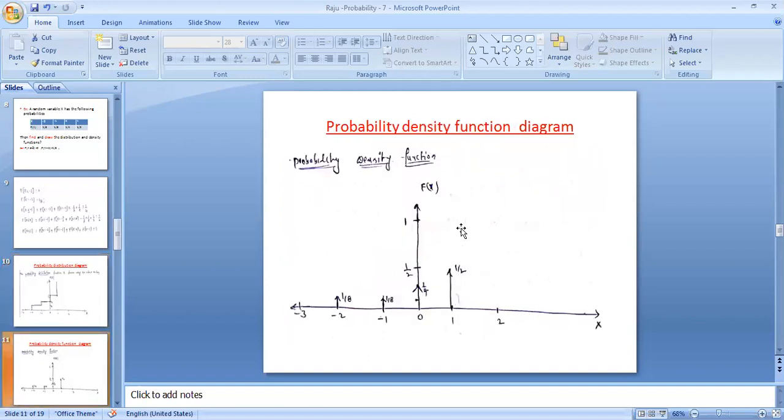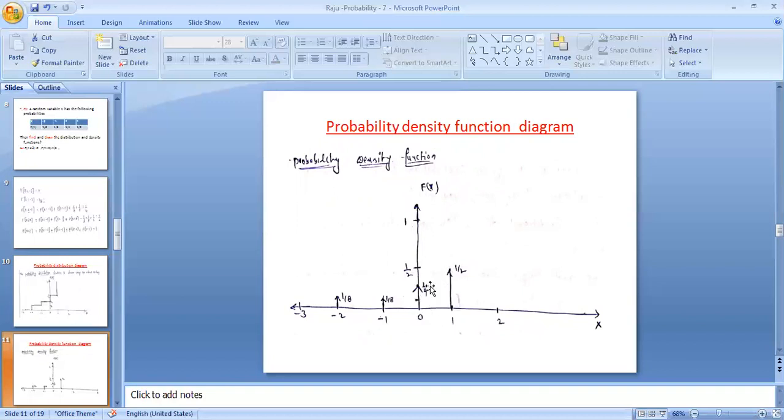But coming to the density function, the derivative of the distribution function, it is an impulse function, because the derivative of a step function gives the impulse function. So it is only the mathematical or graphical representation of the corresponding probabilities. That is the reason we can represent the density function like this.